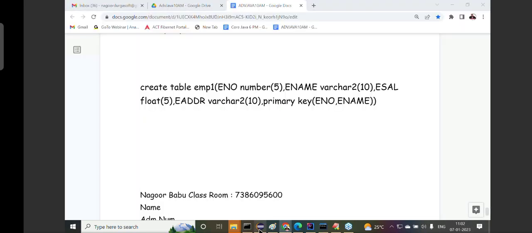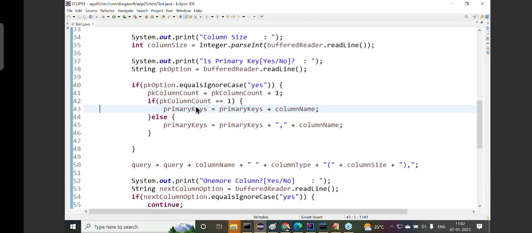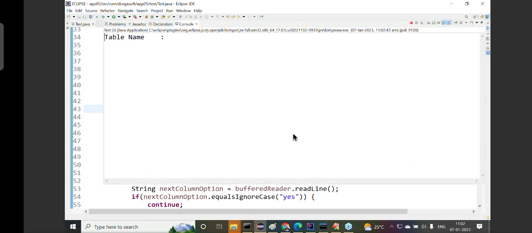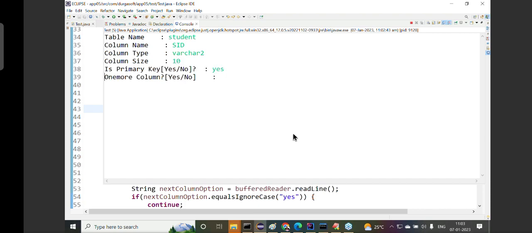I want to execute one more time. Listen carefully, all of you. But this time I want to create a table student, not related to EMP, employee. Student, a different table. Column name, student ID. Column type, varchar2. Column size, say for example 10. Is it primary key? Yes.